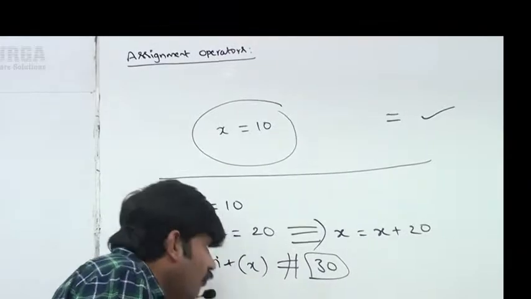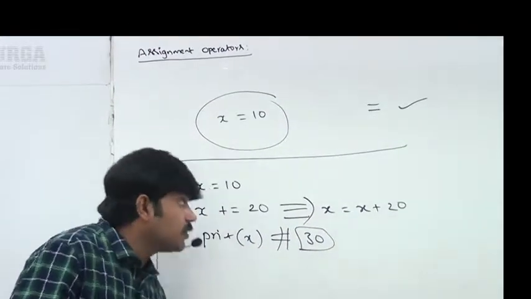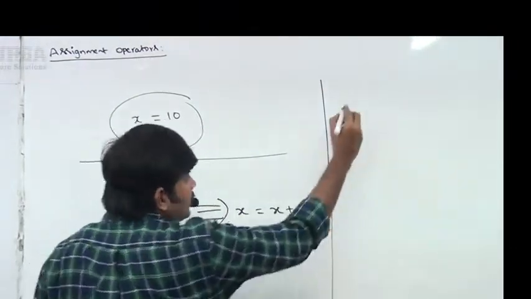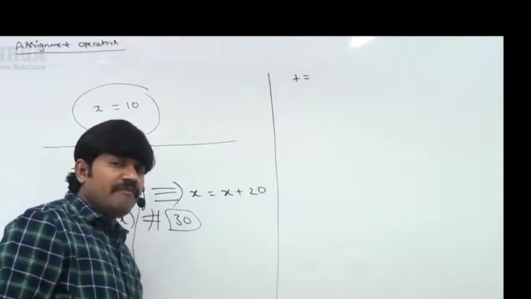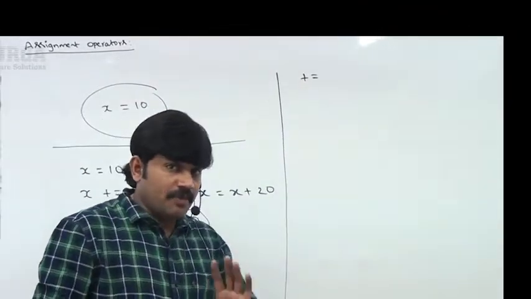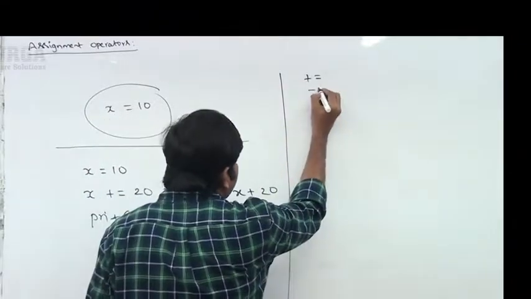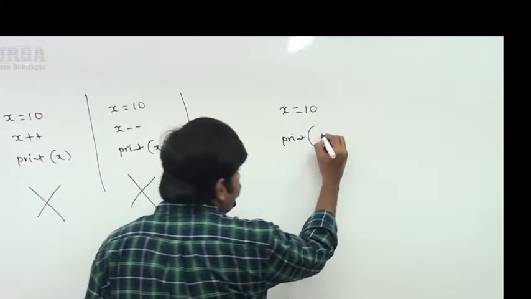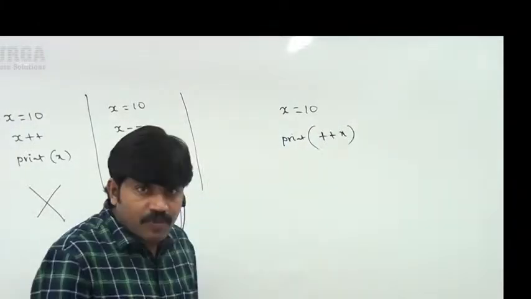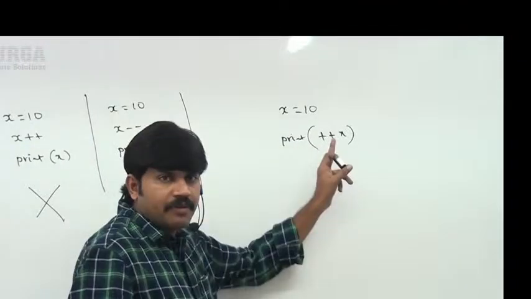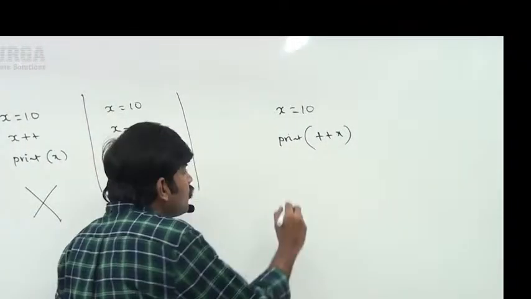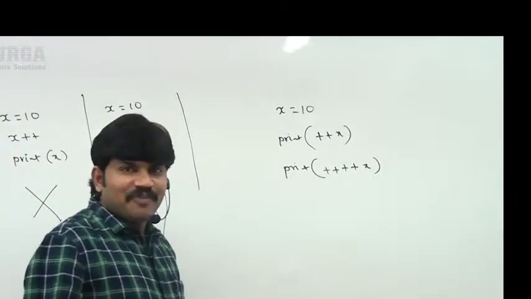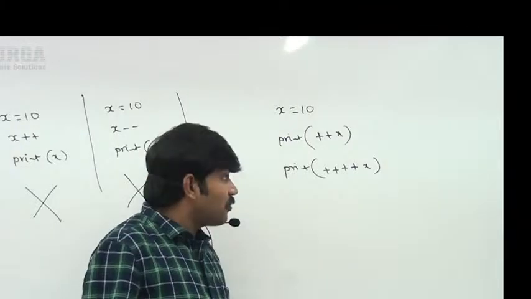In Python, what various compound assignment operators are possible? Just have a look once, sir. Every arithmetic operator's compound assignment operation is possible: plus equal, minus equal, multiplication equal. Now I want to print plus x value. This is my requirement, right? I am trying to print plus x value.